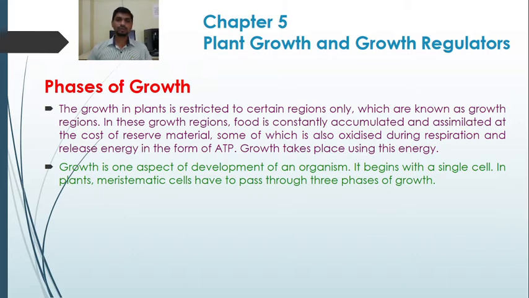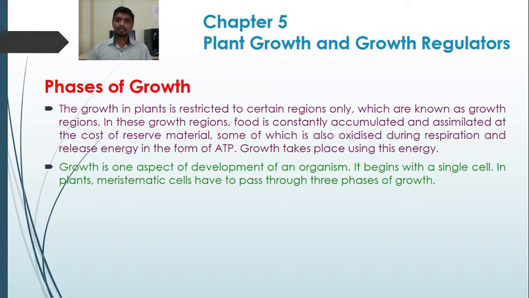In such growth regions, food is constantly accumulated. The food synthesis in plants takes place in the leaves by the process of photosynthesis. From leaves, the food is translocated to the growth regions where the food material is constantly accumulated. Once it is accumulated at a particular level, it is assimilated, utilized for obtaining energy in the form of ATP during the process of respiration.